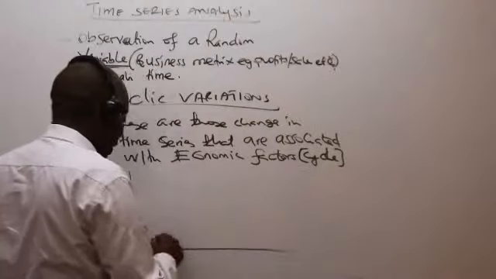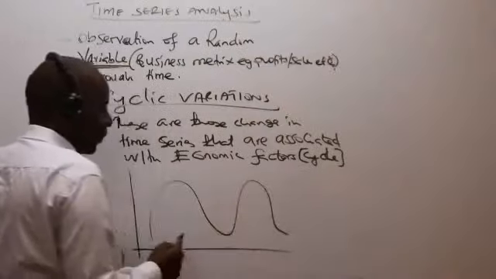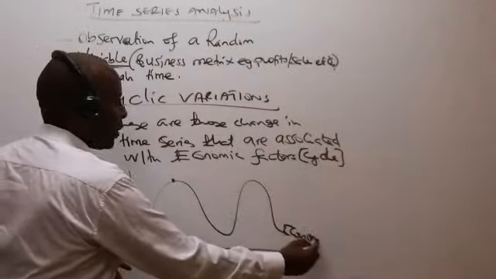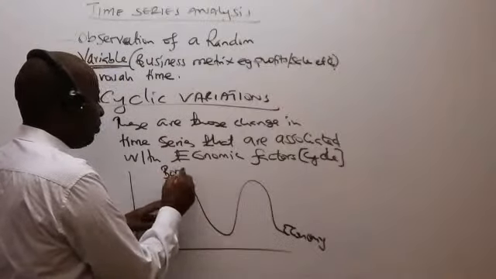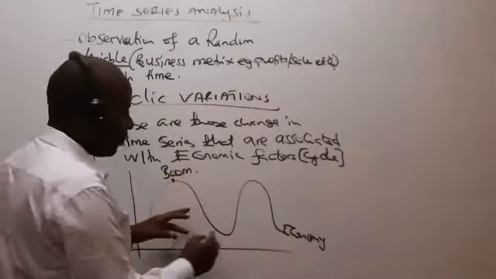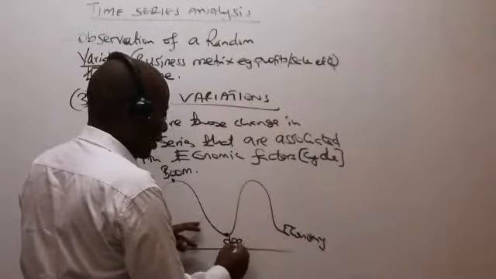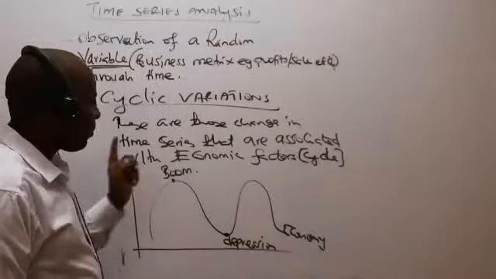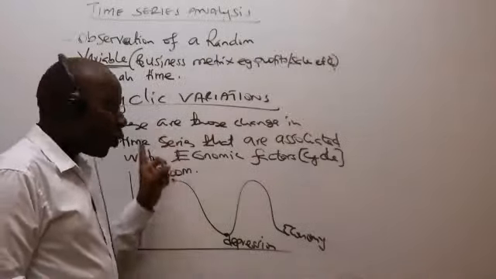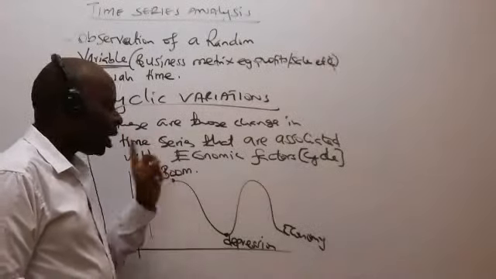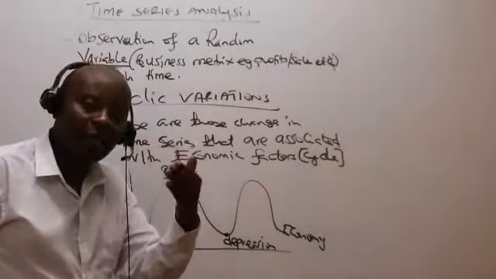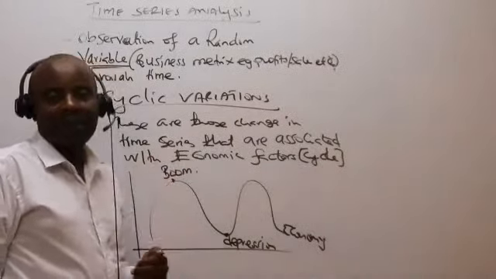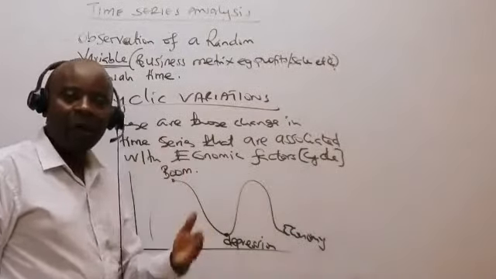Our economic time cycle will always move like this. So we'll be having what we call up here the economy. If this is our economy, we'll be having what we call the boom. Of course, we'll be having what we call depression there. So, ladies and gentlemen, when the economy is performing very well, booming up there, then automatically we expect also our time series like sales to increase, because people will be having some economic empowerment. People will be having the power to purchase.